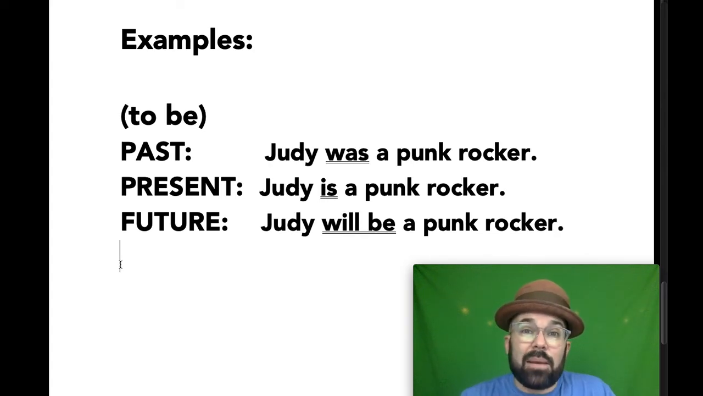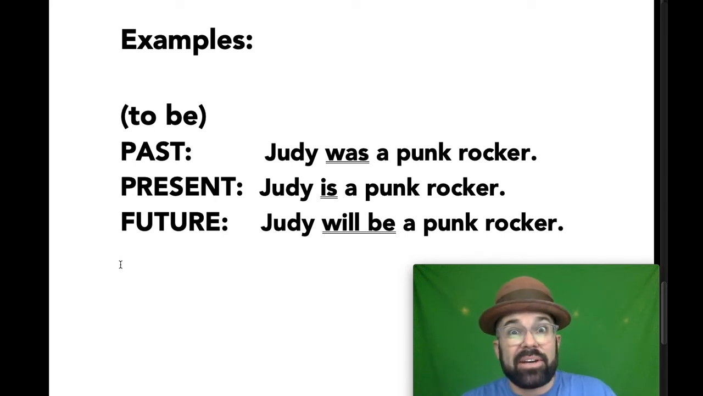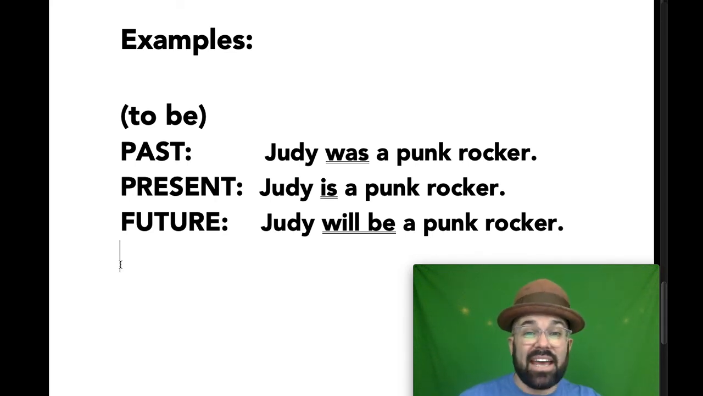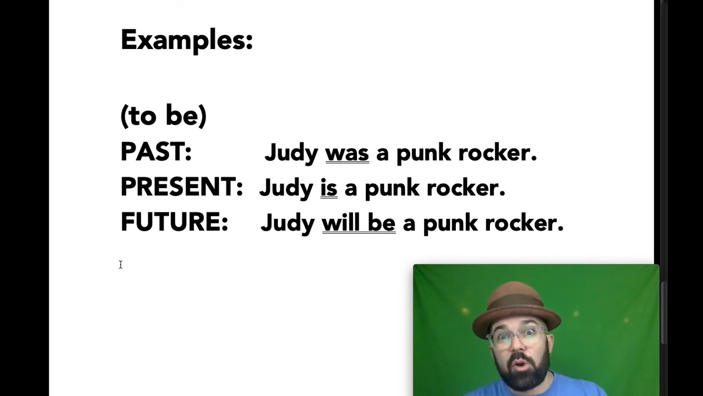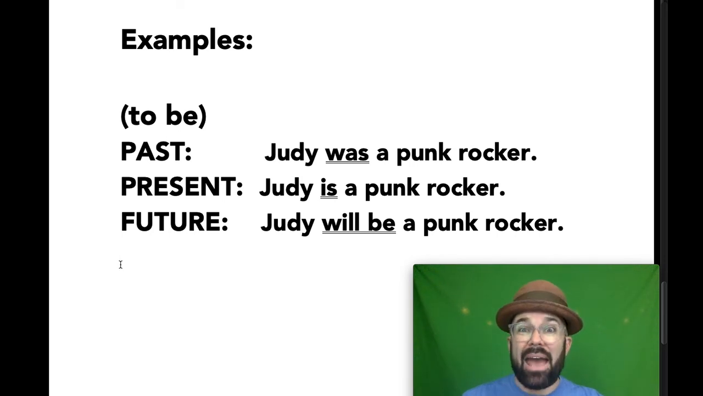Let's look at another one. Both of those last examples were action verbs, but we can use tense with linking verbs as well. To be is the ultimate linking verb, and it's also very irregular. In the past tense, Judy was a punk rocker. Maybe she's not anymore, maybe she still is, but in the past, she was a punk rocker. Was is the past tense form of to be that agrees with the